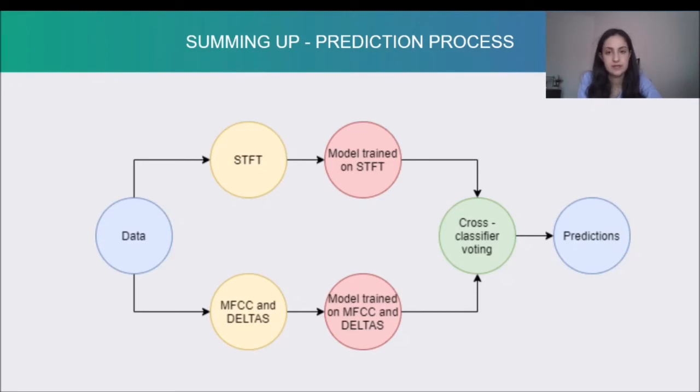The STFT features are fed into the model trained on STFT, and the MFCCs and deltas features are fed into the model trained on MFCCs and deltas. Then, the predictions obtained from those models are combined by performing cross-classifier voting, and then we end up with our final prediction. Our final prediction is a genre of the song we had in the input.